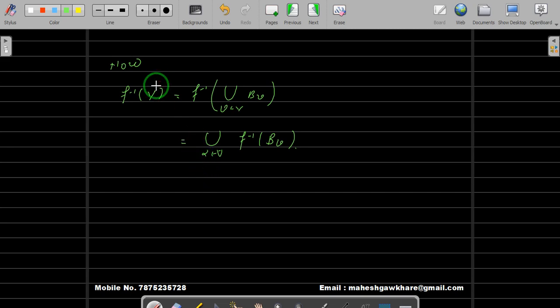Now remember our claim. Our claim was to show that f inverse of V is open. Now we say that f inverse of V is open by using this. How?